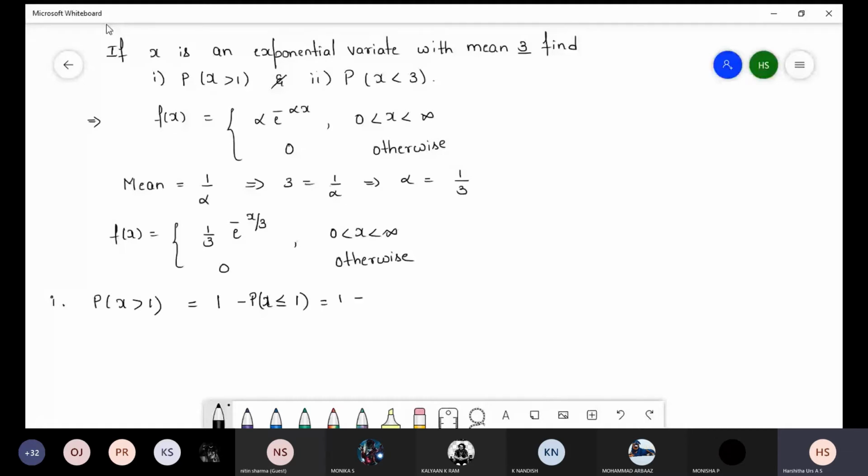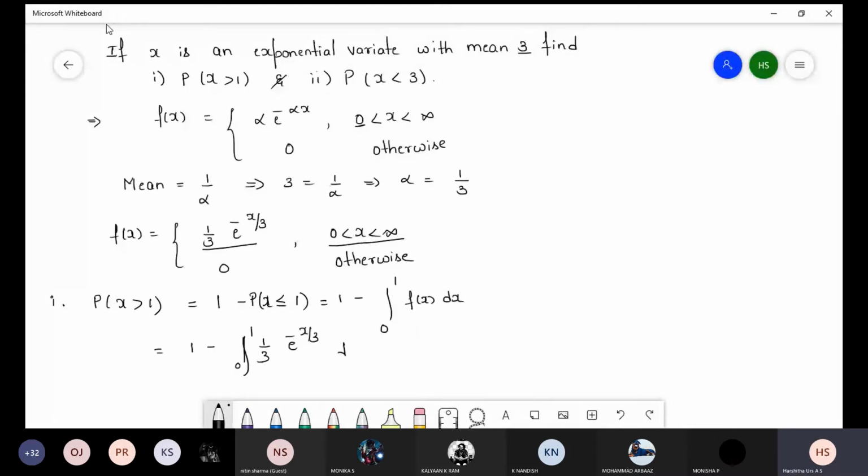Our lower limit is 0, so we have to write the integral from 0 to 1 of f of x dx, because in the given condition, less than or equal to 1 means the integral limit varies from 0 to 1. So 1 minus, in place of f of x, we write this value, 1 by 3 e power minus x by 3 into dx.